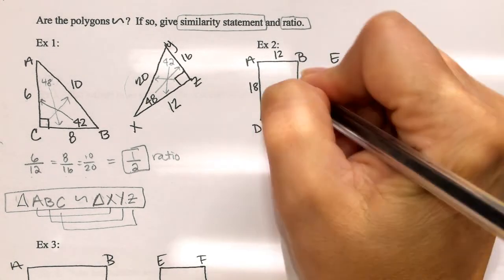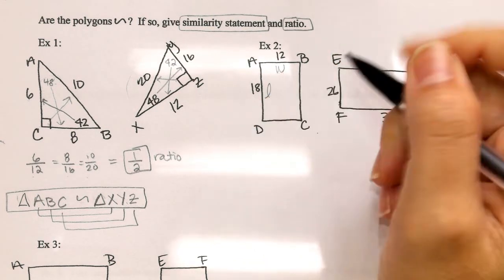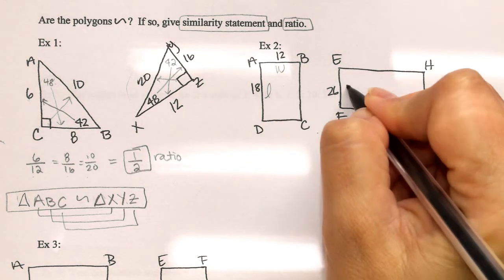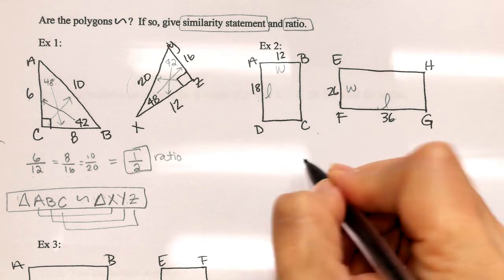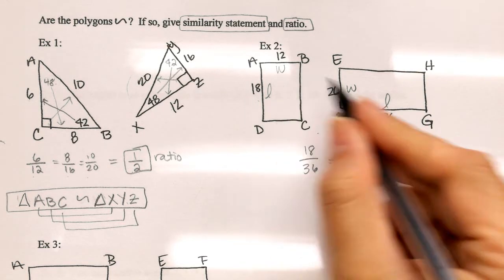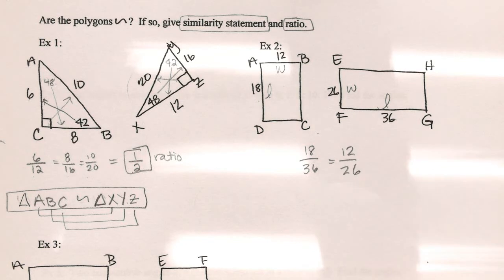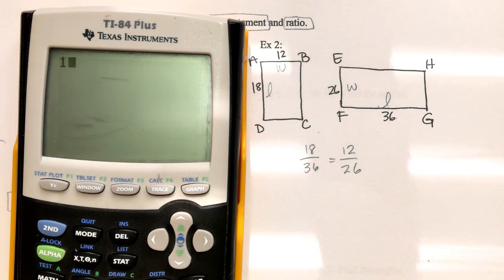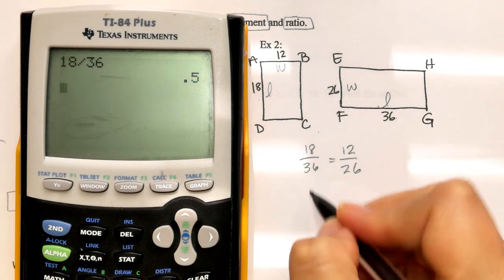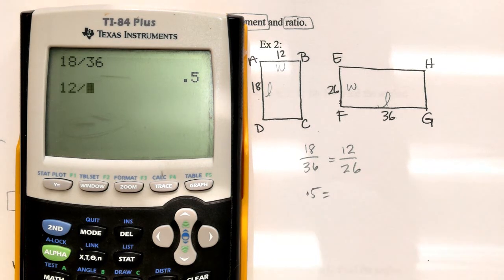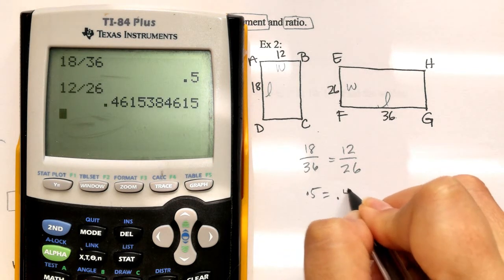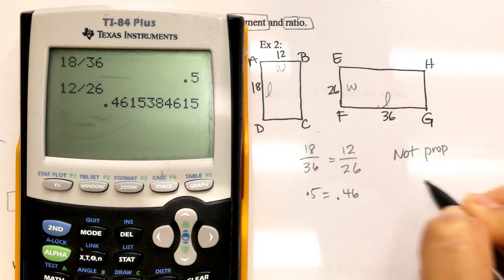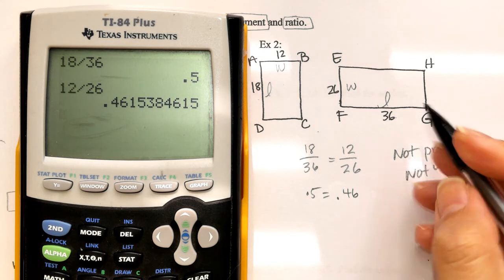Here, I want you to think length and width. Do you see how this guy is shorter? So length and width. So we have 18 to 36. 12 is to 26. So guys, this is not as easy to see as the first one, right? So 18 divided by 36, we get a 0.5. 12 divided by 26, we get a 0.46. So guys, these two are not proportional. So therefore, they are not similar polygons.